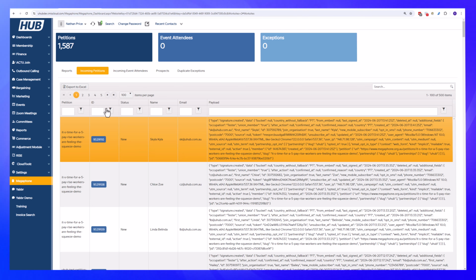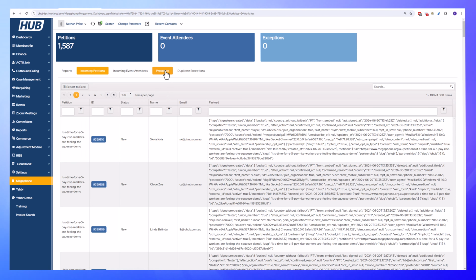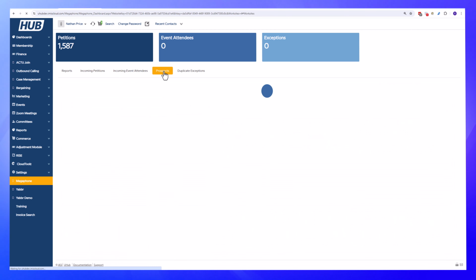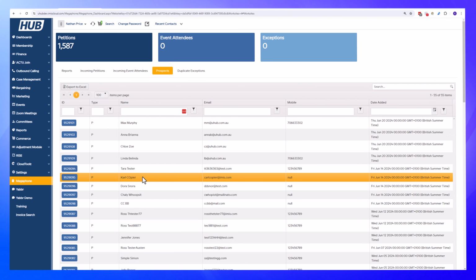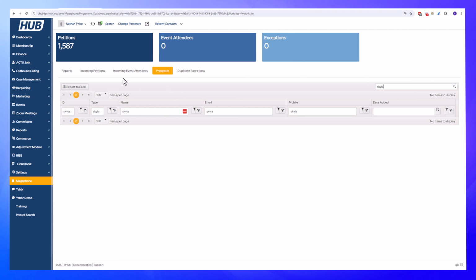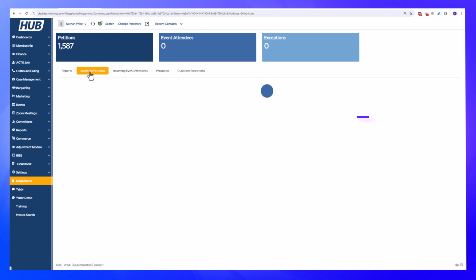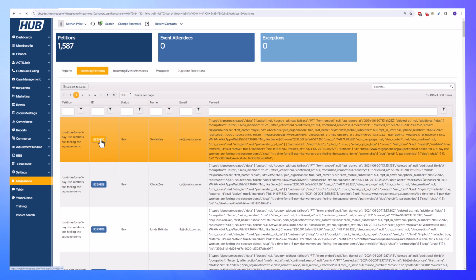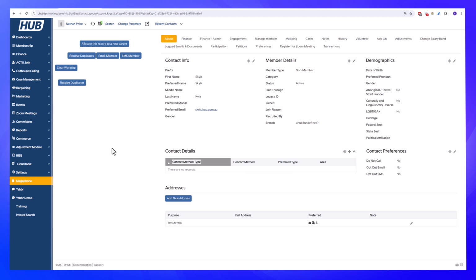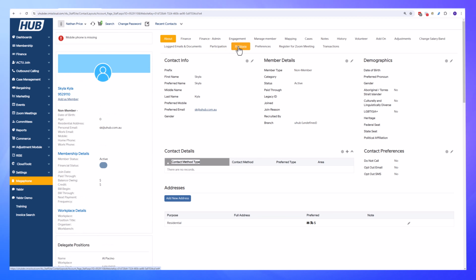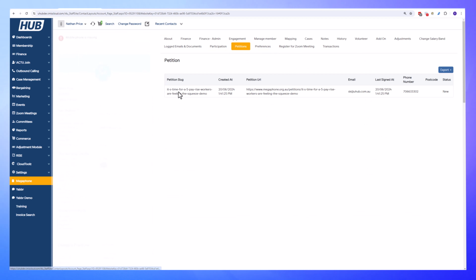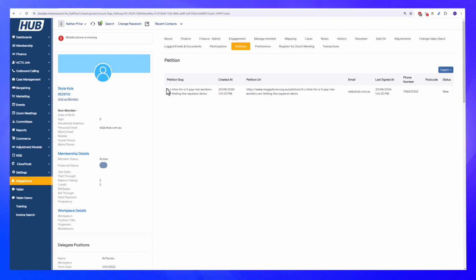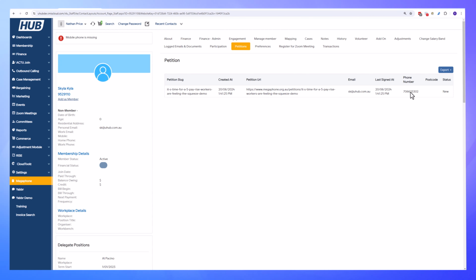petition here, showing up in incoming petitions. Because it would have been a matched record, you'll see that Skylar is not appearing in this screen. Indeed, if we now go back to the incoming petitions and look up Skylar's record in iMIS, it's an existing one. It was created before. And if we look at petitions, you can see in this case, it has made a match and attached the petition to Skylar's record.